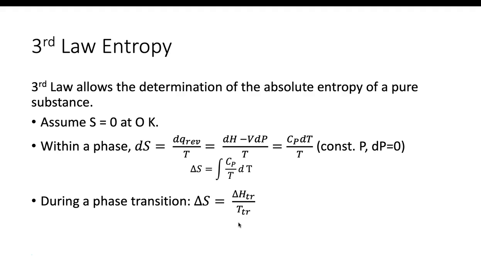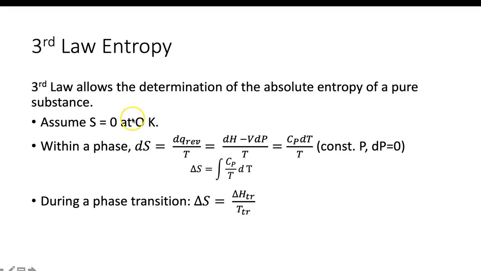Other than setting some kind of cryogenic limits, the one thing we can use the third law for is to determine an absolute entropy. Now you'll notice so far in this course we've been dealing with delta, so changes in entropy, changes in enthalpy. Because the third law sets the entropy at 0 Kelvin to 0, we can determine the absolute entropy of a pure substance.